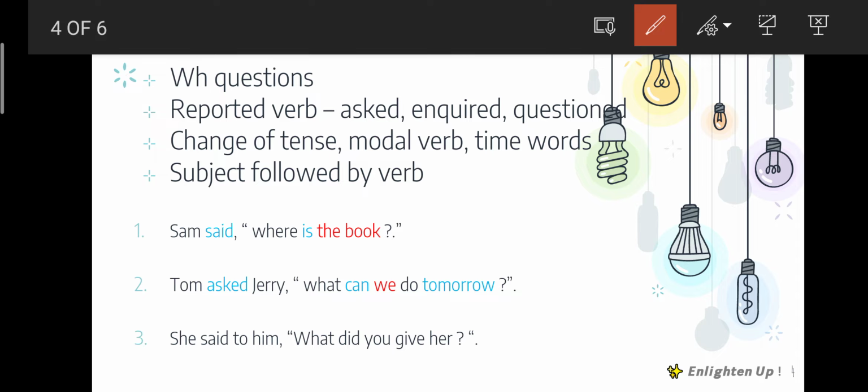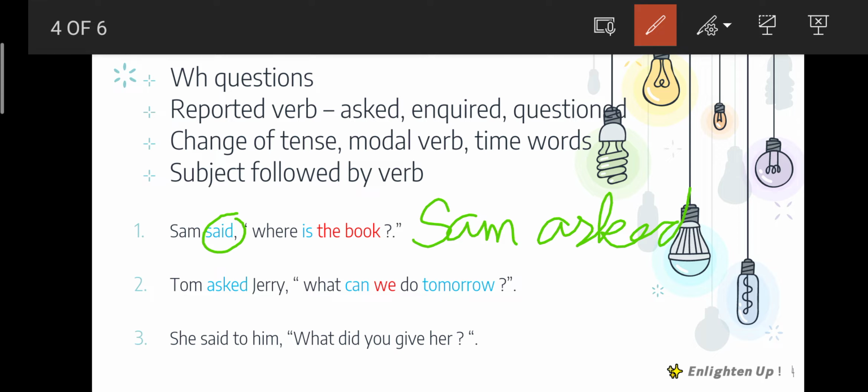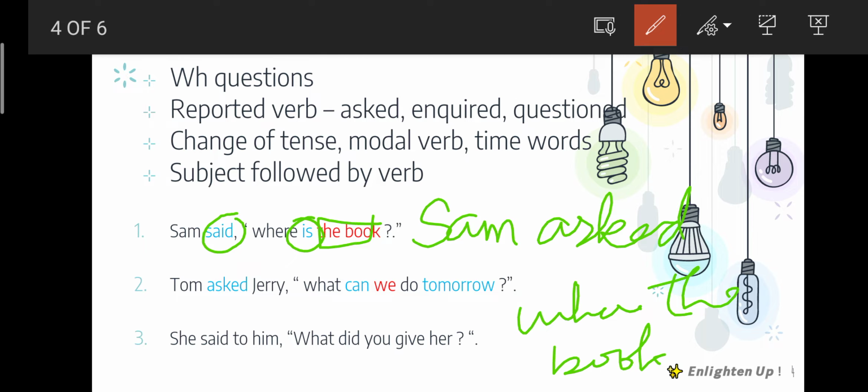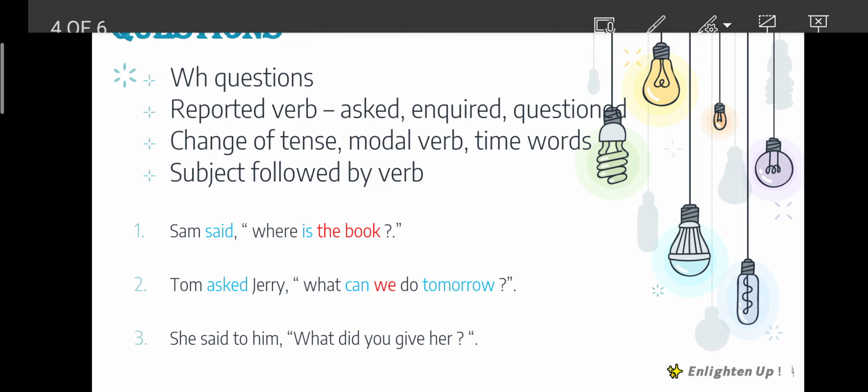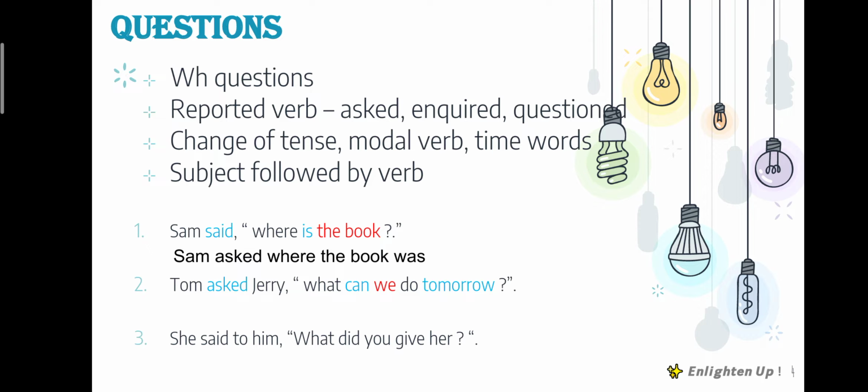Okay, so what is the reporting verb here? Said. So we can write Sam asked where. I said subject should be followed by verb. So the book will come to the front. The book. See, this is present. Well, is present is changed into past. Is will become was. Present continuous will become past continuous. So the answer will be Sam asked where the book was.